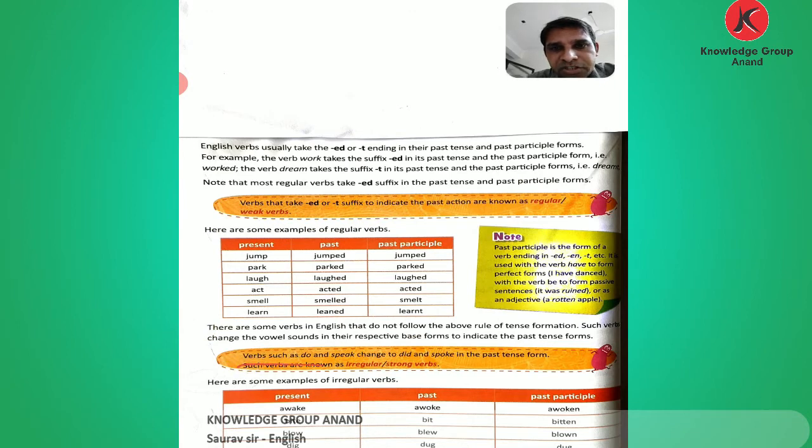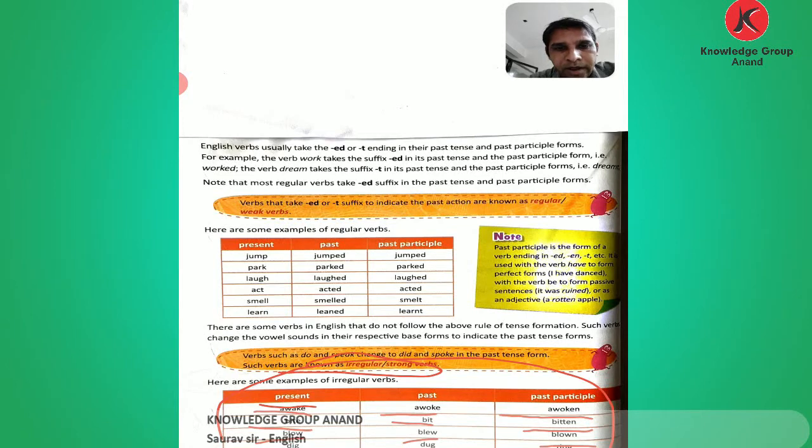Verbs such as do and speak change to did and spoke in the past tense forms. Such verbs are known as irregular, meaning strong verbs, different from the present and past. All three forms are different. The verb awake: what is the past form? Awoke, and past participle awoken. Here are bite, bit, bitten; beat, beat, beaten; blow, blew, blown; dig, dug, dug.